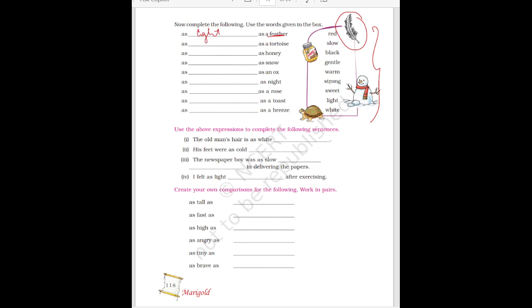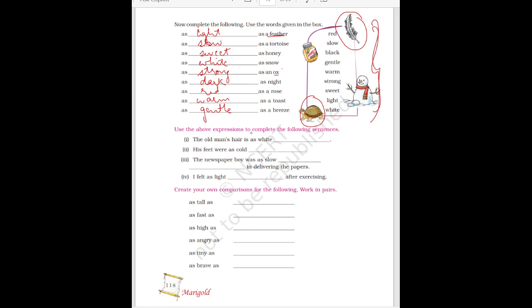Then next is as slow as a tortoise. A tortoise is very slow. Then as sweet as honey. Honey is very sweet. Then as white as snow. Snow is white in color. Then as strong as an ox. An ox is an animal which looks like a bull. Then as dark as night, as red as a rose, as warm as toast, as gentle as a breeze. So these words you will get from here, okay?